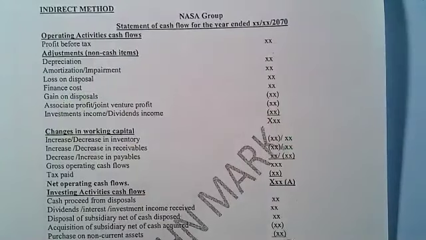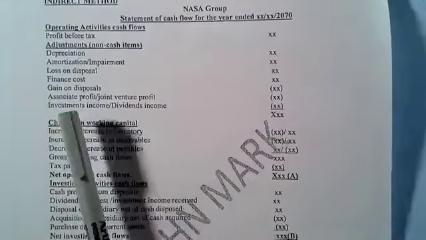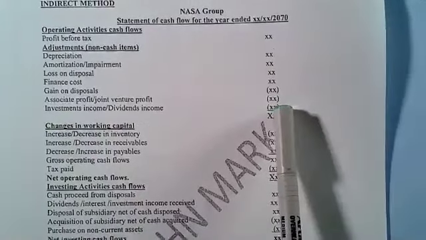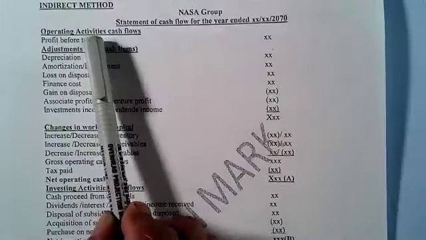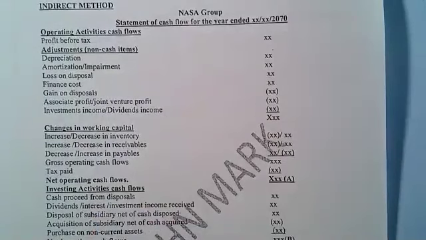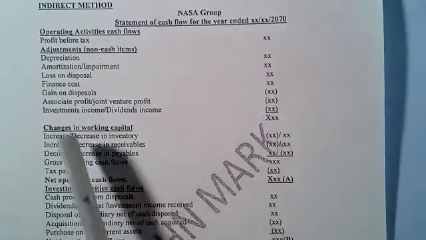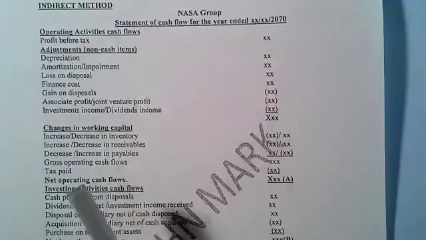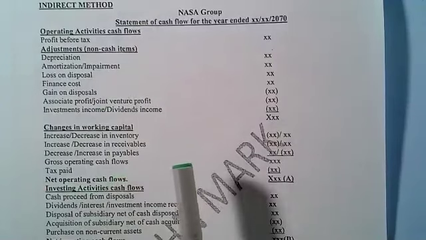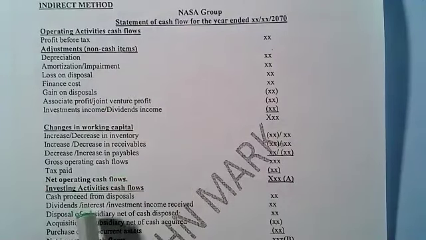Why are you adding back finance cost? Because finance cost is not part of operating. It's part of financing. Then gain on disposal, you eliminate, because it's not part of operating, it should be part of investing. Then you had associate profit, also investment income and dividend income. You deduct them from operating because investment income and dividend are not part of operating. They are part of investing. You less them there, unazileta hapa chini.